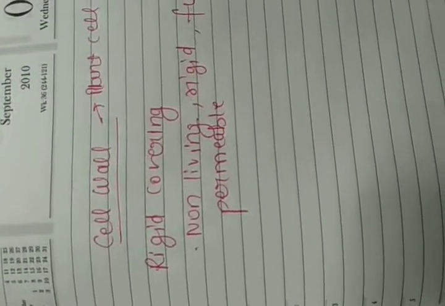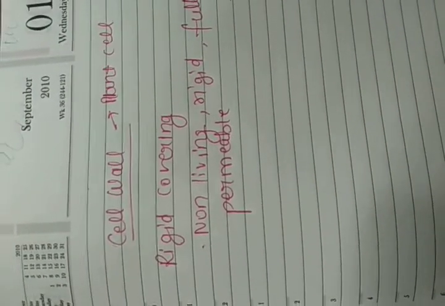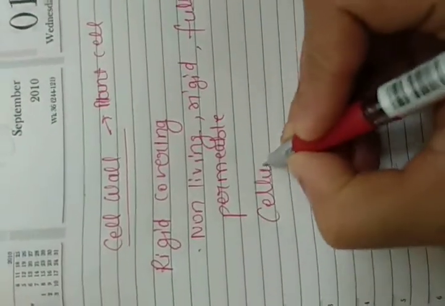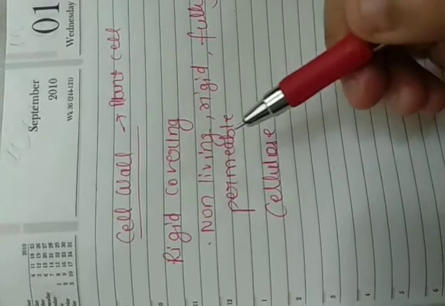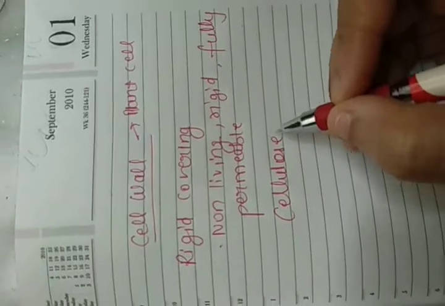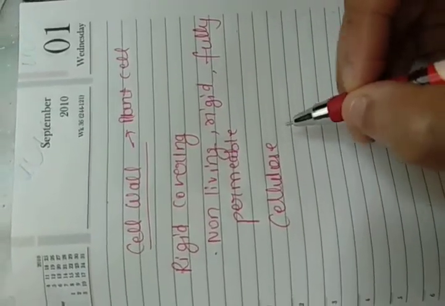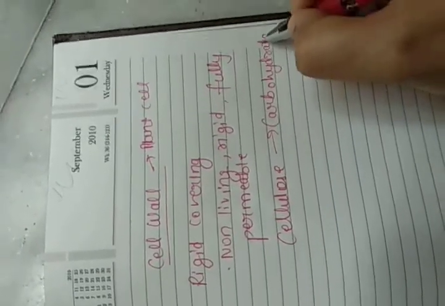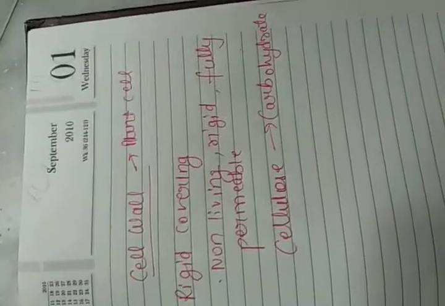The cell wall is non-living, and it is fully permeable and rigid also. It provides rigid support to the plant. That is the purpose of the cell wall. It is composed of cellulose, whereas the cell membrane is made up of lipid and protein. So what is cellulose? Cellulose is a type of carbohydrate. It has a very complex structure. So quickly look at the function of the cell wall also.